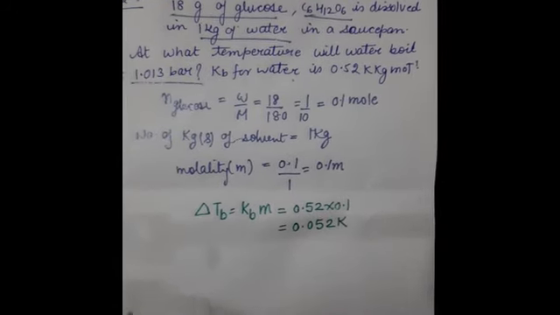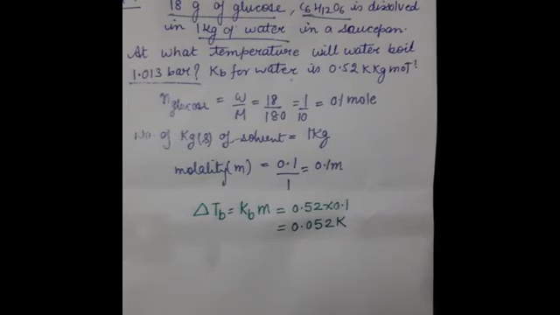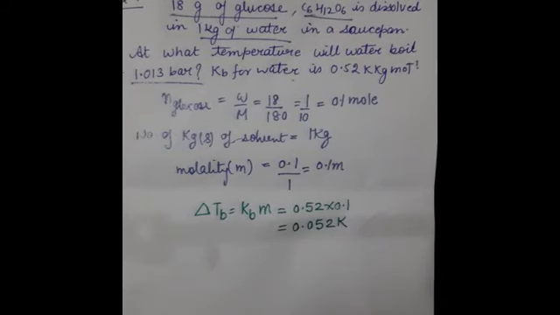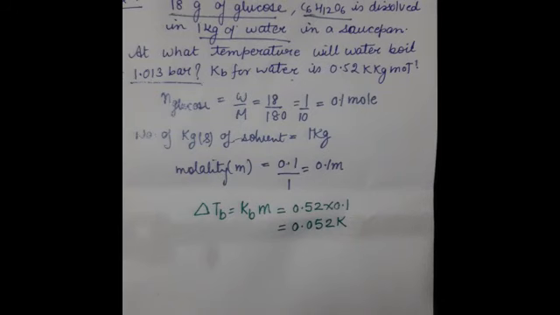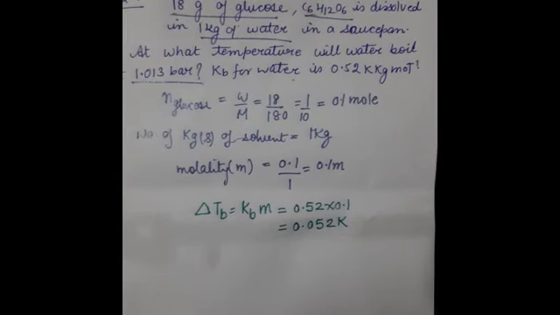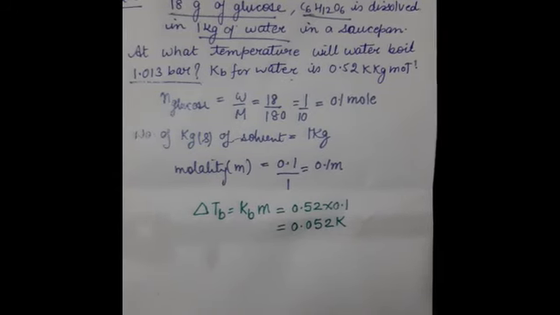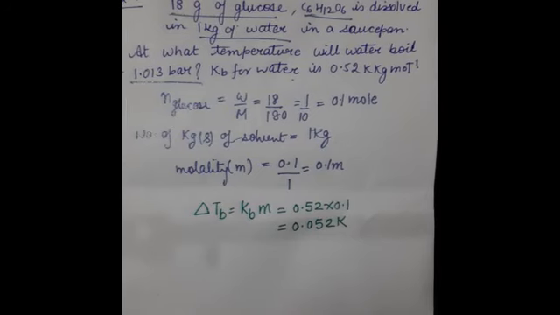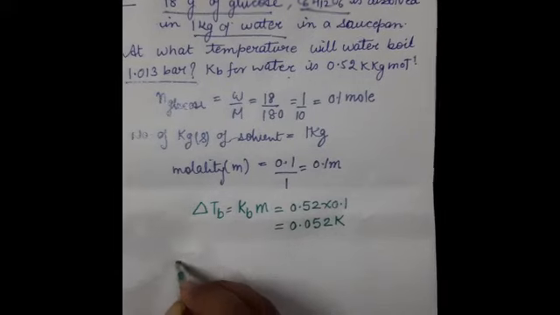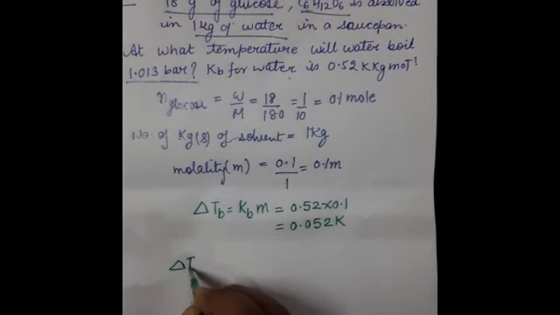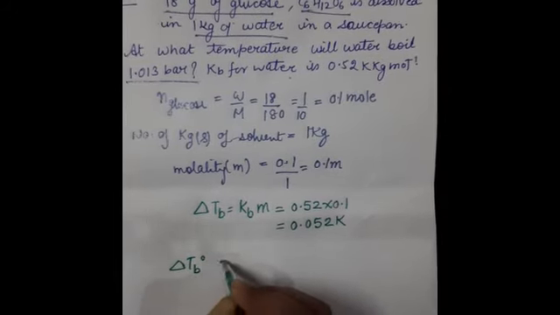Okay, now in this question, the pressure in bar is given to us for water. By this pressure we can calculate the boiling temperature of the pure solvent. So now here, Tb naught. What is given to us? What is Tb naught?